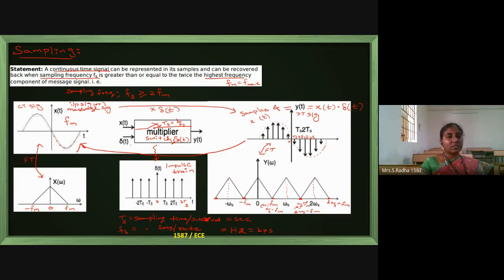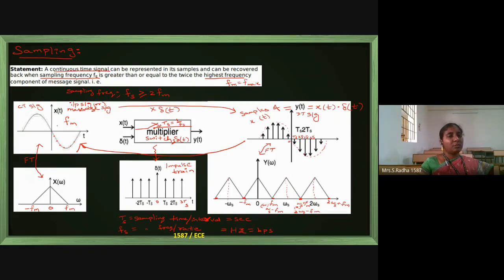It is a switch. It closes at every ts seconds. Whenever the switch closes, the continuous time input signal, the continuous time message signal having highest frequency Fm, gets passed through the switch. The switch characteristic is nothing but del of t, the bottom middle diagram. This is the diagram for the del of t switch. Okay, the diagrammatic representation for the switch.